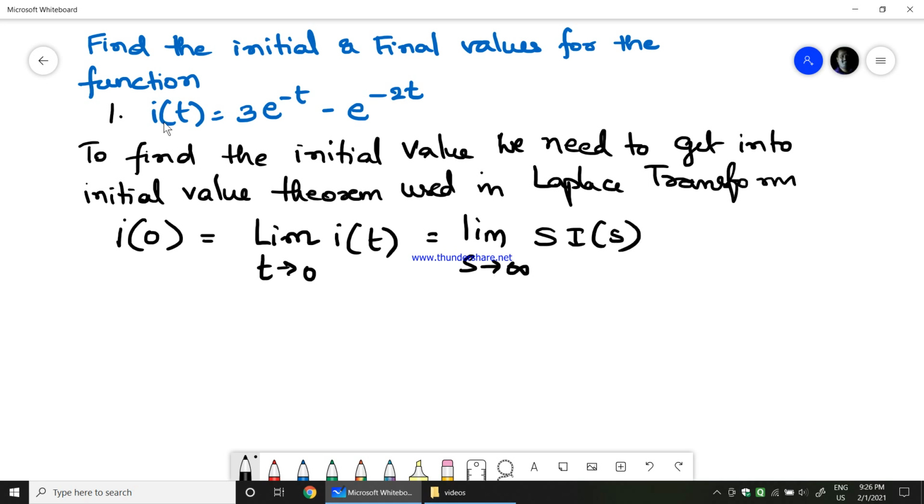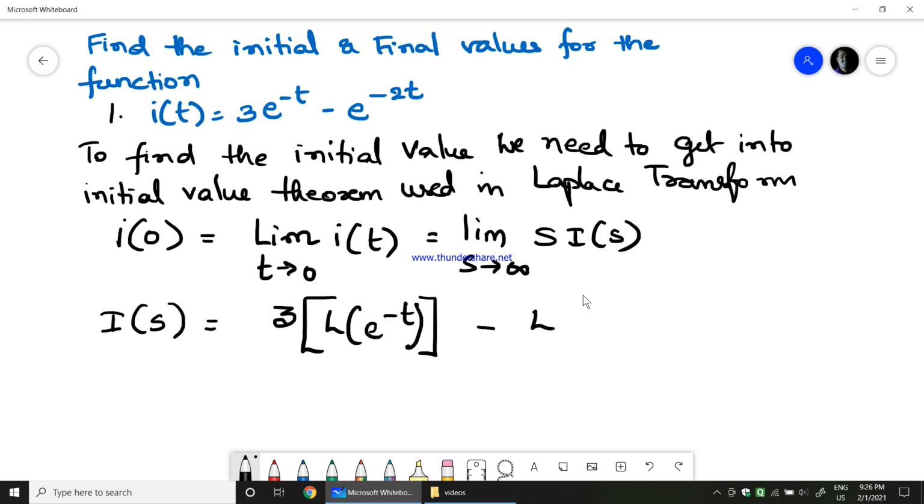Now we need to find the Laplace transform of this I of t. So what would be I of s? The Laplace of I of t is I of s, which would be equal to 3 multiplied by the Laplace of e power minus t, minus the Laplace of e power minus 2t.